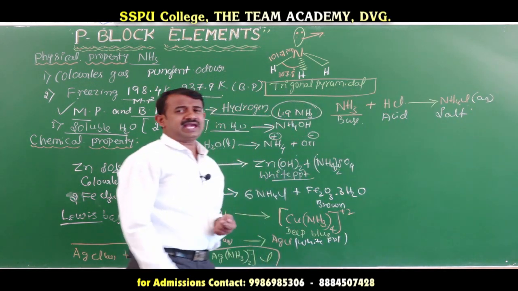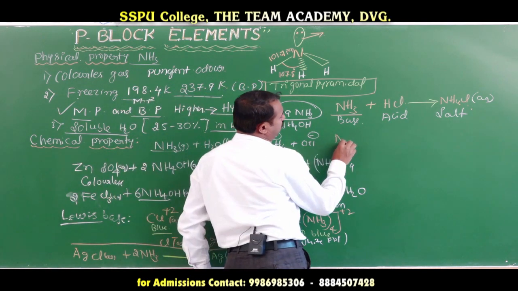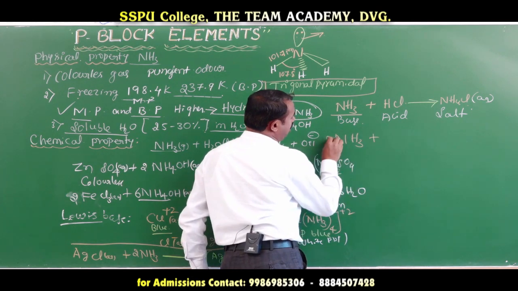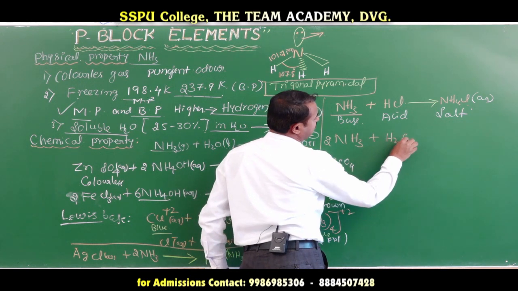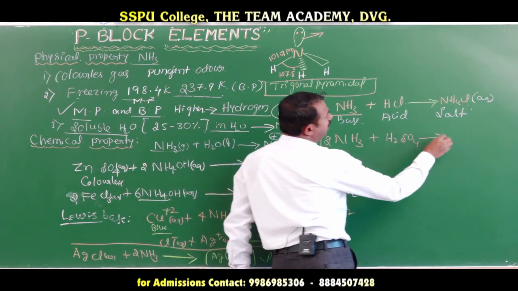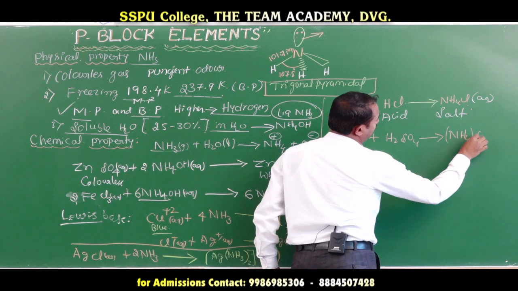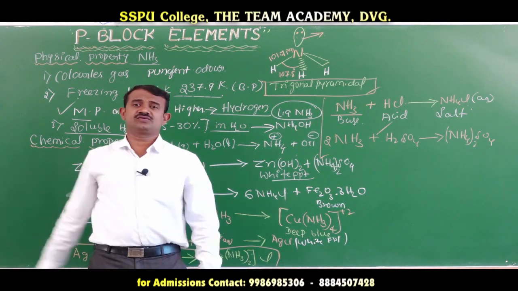When ammonia reacts with an acid, suppose 2 molecules of ammonia react with concentrated sulfuric acid, it forms ammonium sulfate. These are all the chemical properties of ammonia.